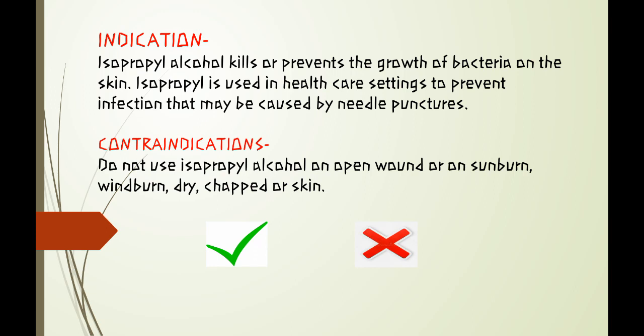It is used in healthcare settings to prevent infection that may be caused by needle puncture. Contraindication: do not use on open wounds, sunburn, windburn, or dry, chapped skin.